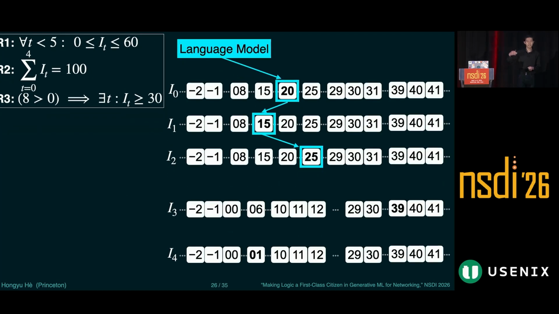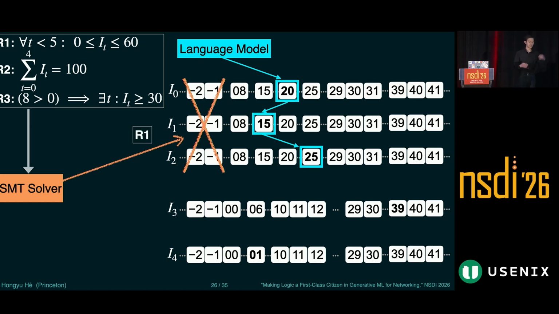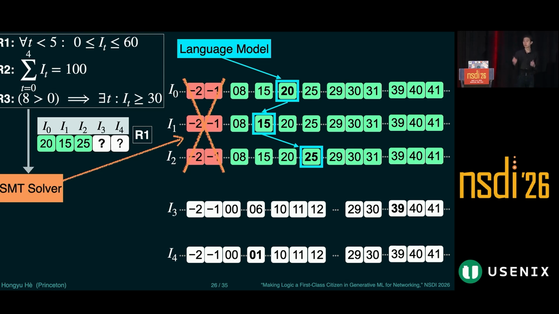So alongside the language model inference path, NetNomos also runs an SMT solver. Given the set of rules we want to enforce, the solver will tell, okay, given R1, the ingress values cannot be negative, crossing out the negative values. And the language model can only choose from the valid values highlighted in green.